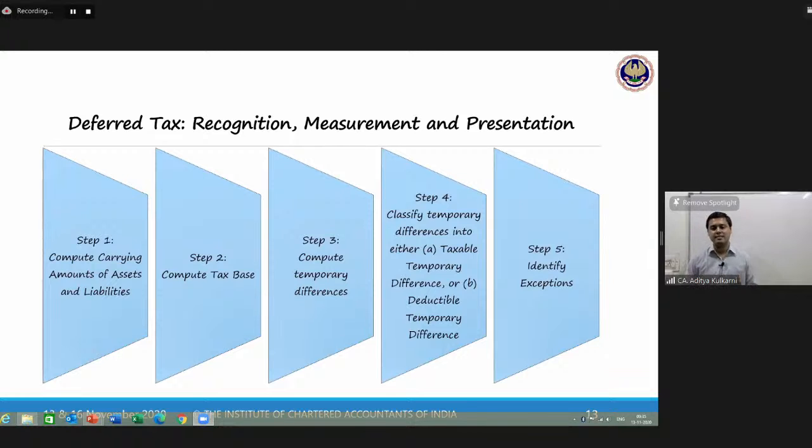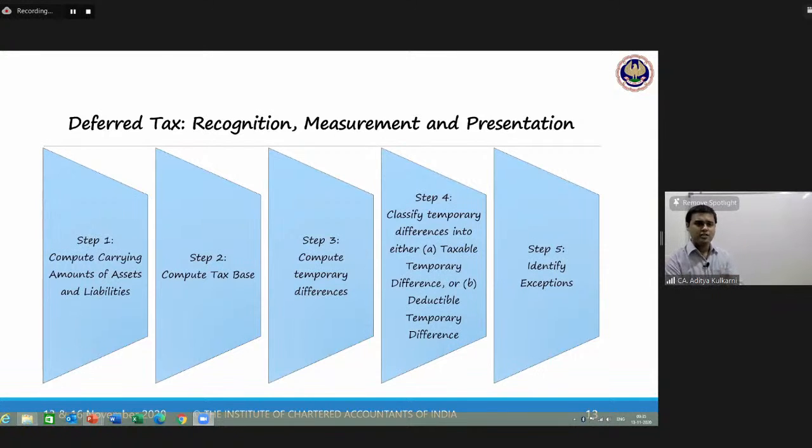That is a 10-step process. Step number 1, compute the carrying amounts of the assets and the liabilities. No P&L now, only the balance sheet. Very easy it is. It is possible to do. I want all of us to be alert now, because now the Ind AS 12 process will commence as far as deferred tax is concerned.